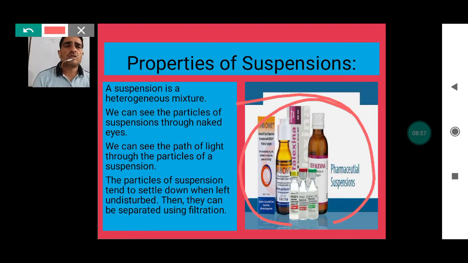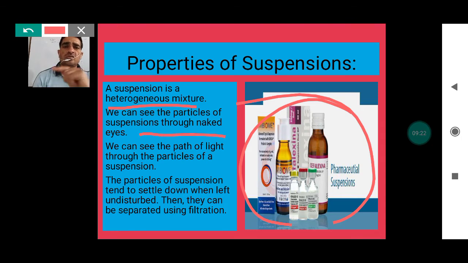Most of the pharmaceutical suspensions, जितनी भी आप medicines जो आप लोग खाते हैं, mostly जो sugar सिरप्स होते हैं, ठीक है, उनको हम सभी को क्या कहते हैं, सस्पेंशन कहते हैं. जैसे खांसी की दवाई आप मोस्टली लेते हैं, तो वो हमारे पास क्या होता है, this is a suspension है. Now, what are the properties of suspension? First of all, it is a heterogeneous mixture.